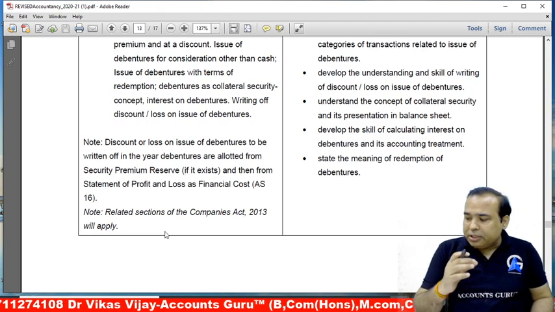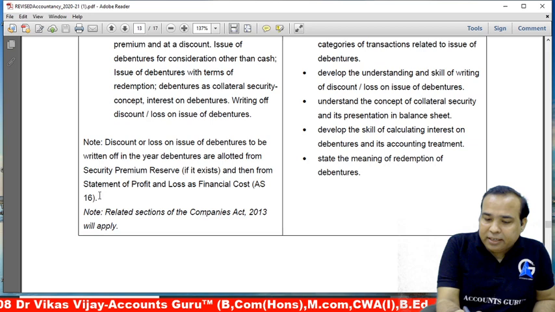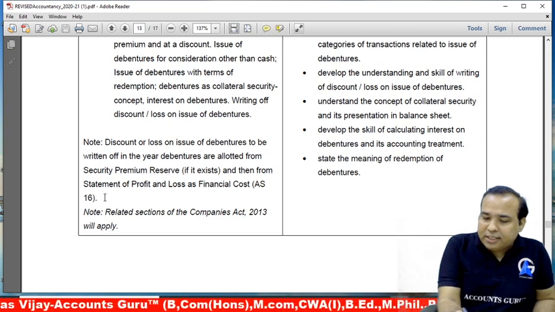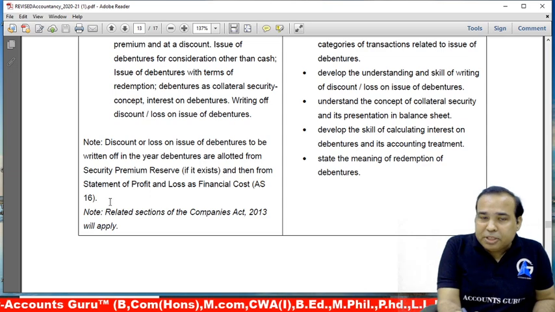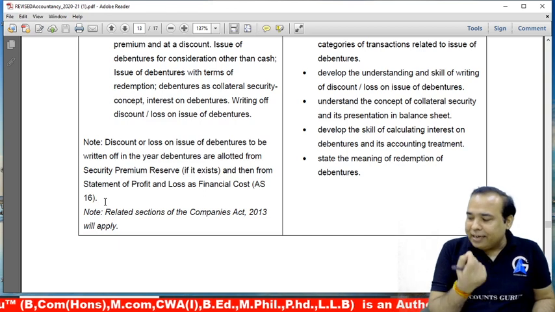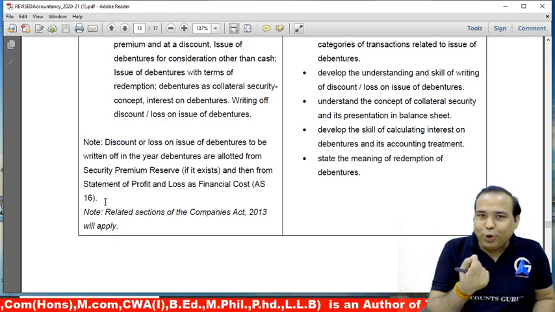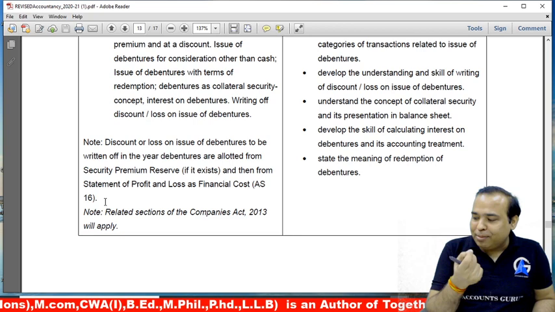But what is missing is what comes after this line, AS 16, financial cost. After this line, a very, very important part is missing, and that missing part would bring a smile on your face. What is that missing part? Redemption of debentures. The whole redemption methods, lump sum, draw of lot, the concept of debenture redemption reserve.